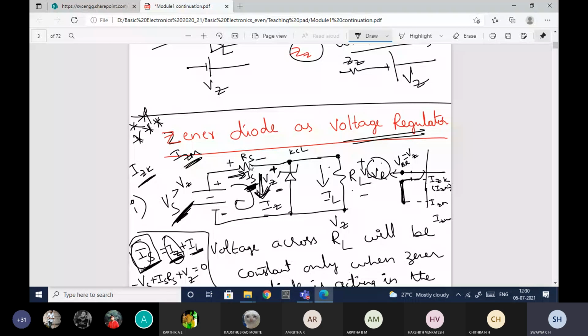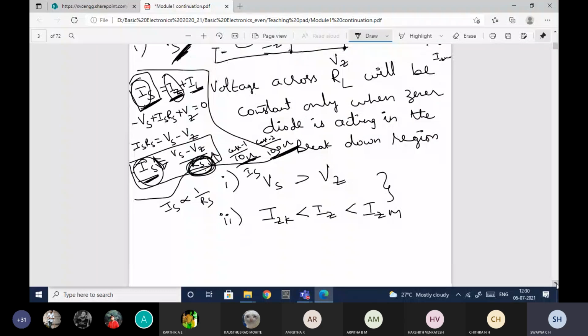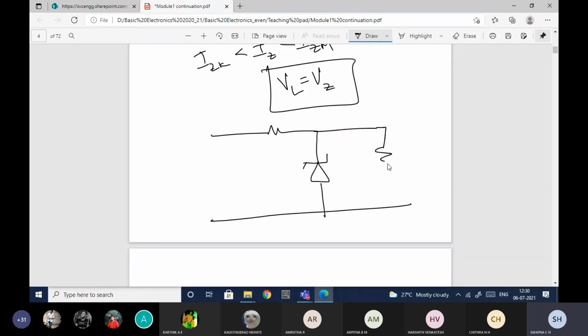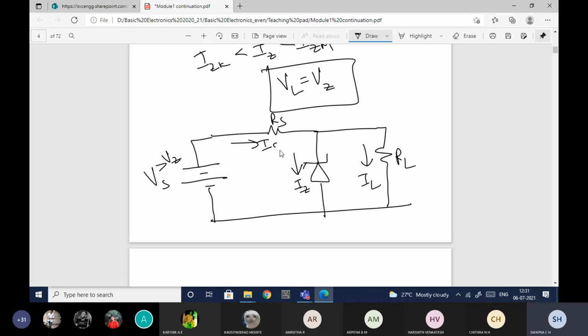Let me explain this point once again. Here is Vs, and the Vs value is greater than Vz. This current is Iz, this current is IL, and this current is Is.